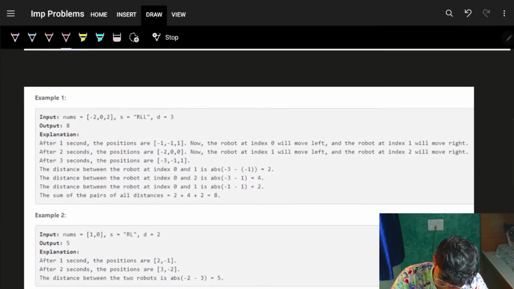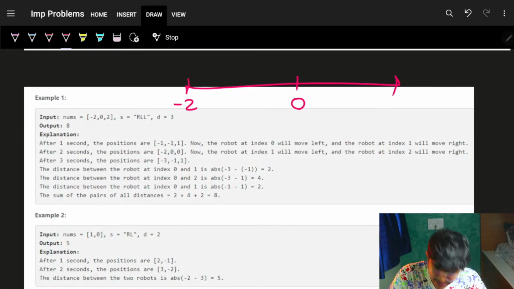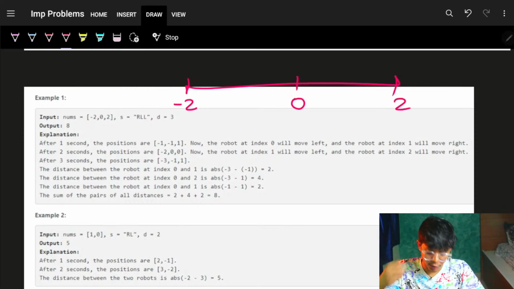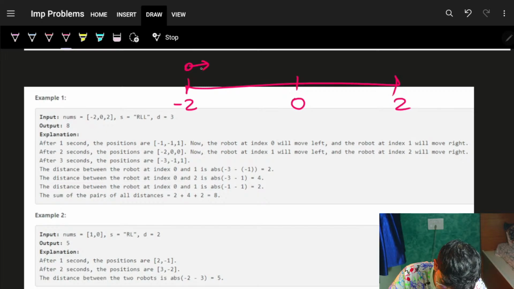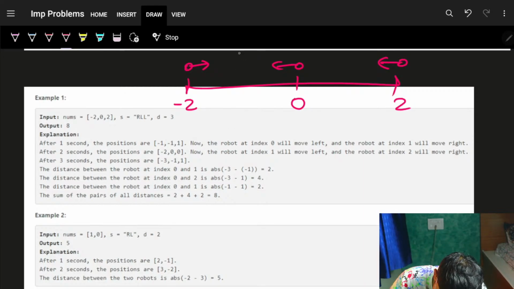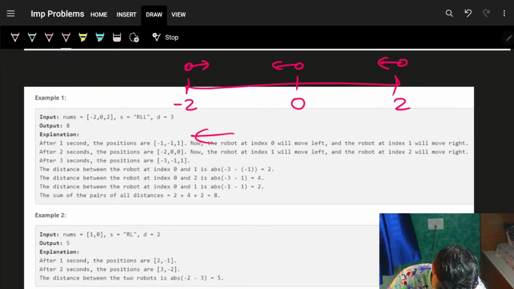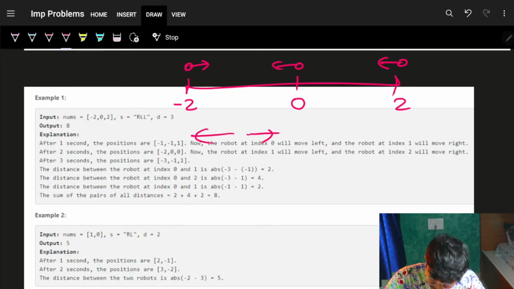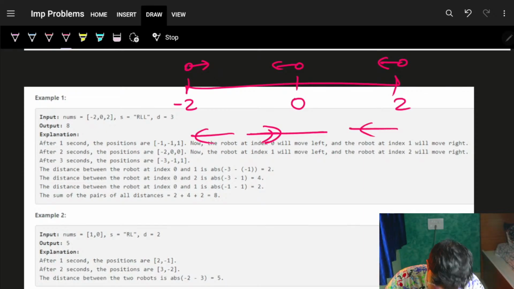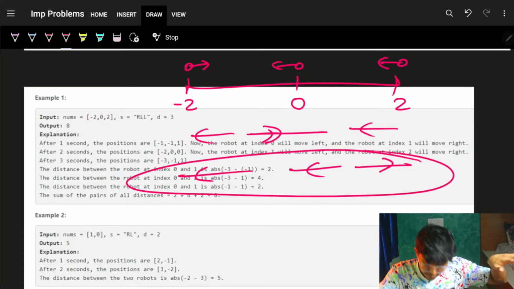Cool. Let's quickly jump on to the first example itself. The first robot is at -2, next is at 0, next is at 2. The first robot will move right, the next will move left, the next will move left. Now as you can easily see, these two will collide and reverse direction. Again these two will collide and again reverse direction. Now ultimately all these will move after d seconds.